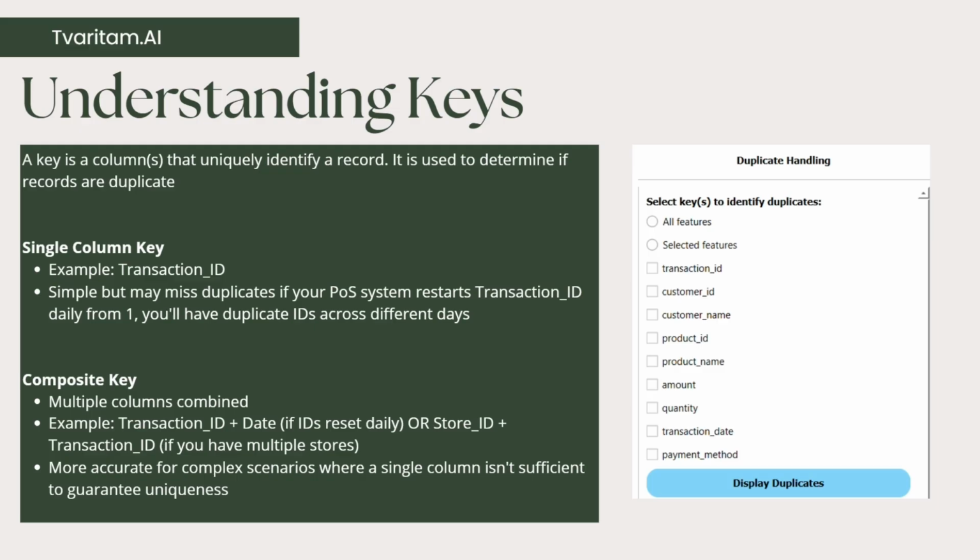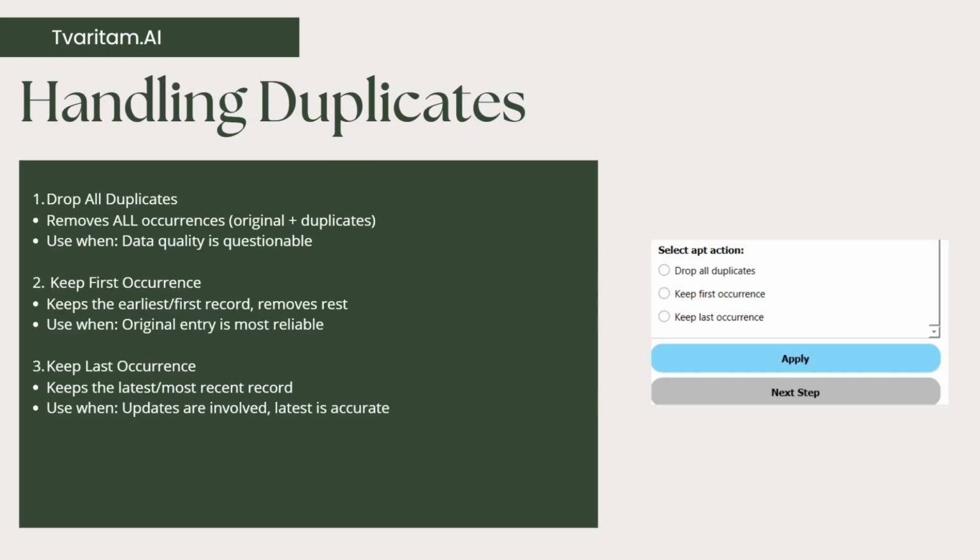Now, if we understand the duplicates, there are some ways to handle them. First is that we drop all the duplicates. This should be done only if you question the data source itself. You know, all the occurrences could be a fraud person or some spam that is trying to do a transaction again and again, trying to create some spam entries. In that case, you can drop all the duplicates, but this should be done with caution because you might lose a lot of legitimate data in case the duplicacy is due to some errors.